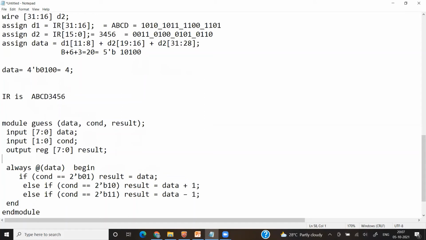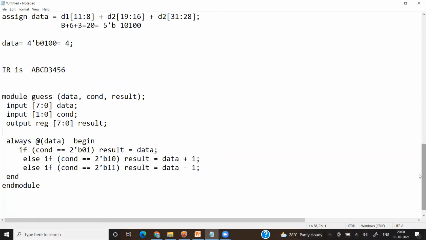Output is reg type means I am going to use the behavioral modeling style. Behavioral modeling style means I have to use the always block. So always at data. Remember, if in the sensitivity list you are writing any input values, in terms of levels,